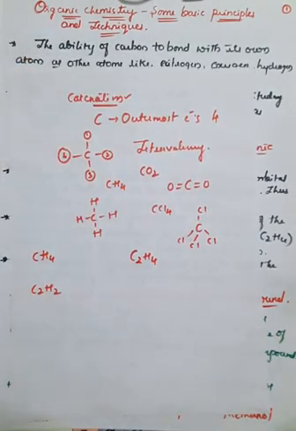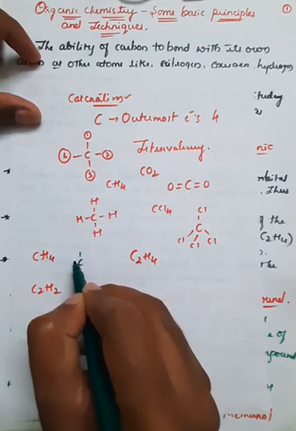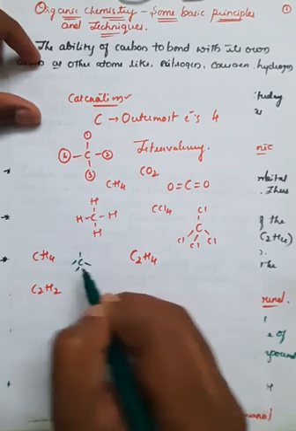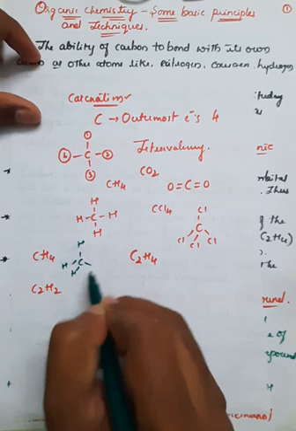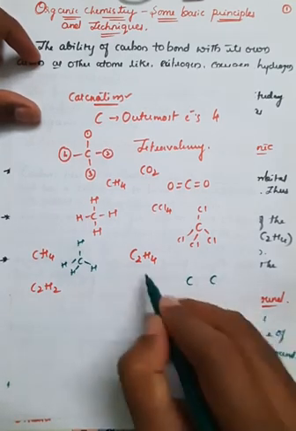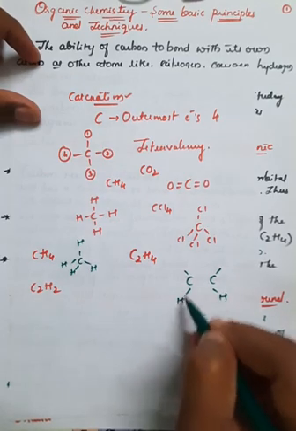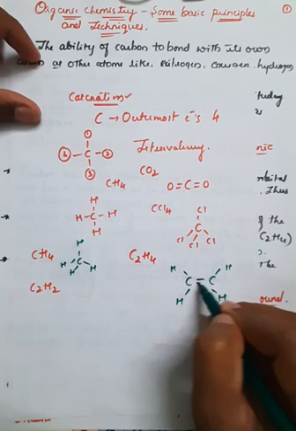So we can observe the hybridization. In the case of CH4, there is carbon bonded with 4 hydrogen atoms like this. In C2H4, what happens? Carbon, carbon, further bonded with hydrogen, hydrogen, hydrogen, and hydrogen. It is double bonded, right?